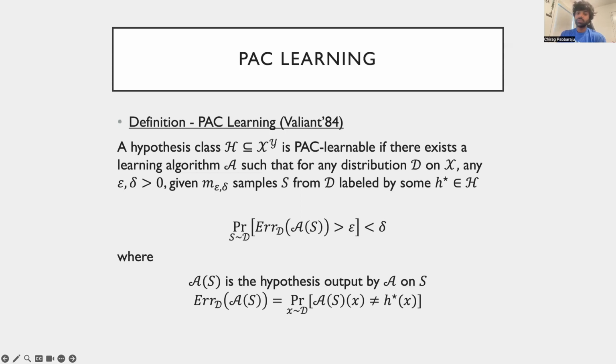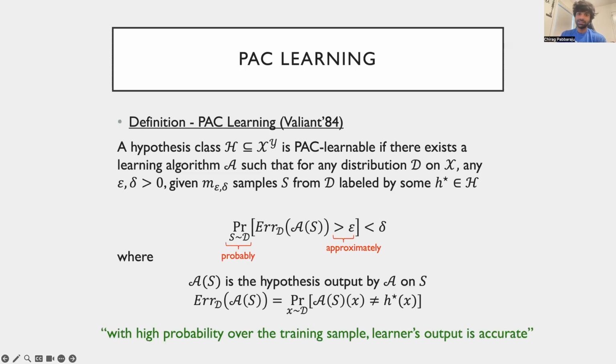Furthermore, we should be able to obtain this guarantee of small error with high probability over the draw of the labeled instances. The number of samples that must be drawn to obtain this guarantee as a function of the error and the failure probability is termed the sample complexity. We will think of the error and failure probabilities to be small constants like 0.01 and try to reason about the sample complexity solely as a property of the hypothesis class.